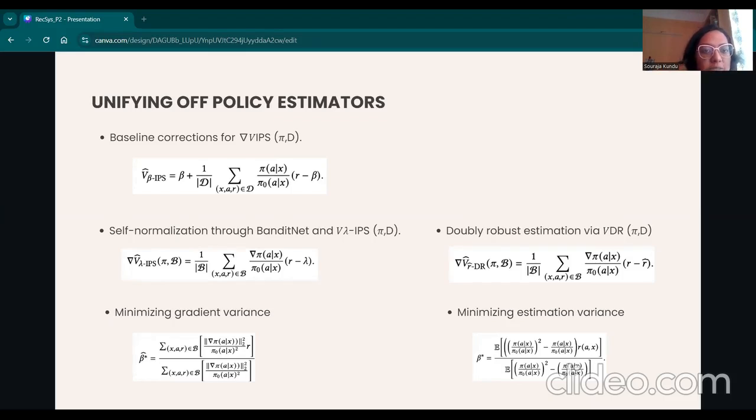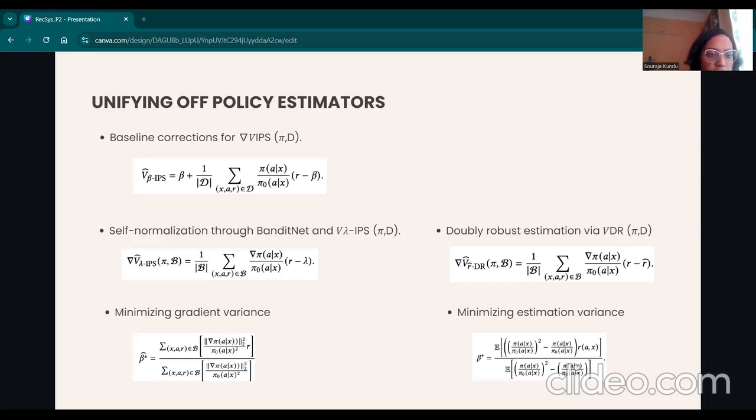A brief description of the other offline estimators which this beta IPS method unifies. The first one is self-normalized importance sampling, which uses a multiplicative control variate to rescale VIPS, and the scaling factor is an asymptotically unbiased and parameter-free self-normalizing IPS or SNIPS estimator, which is nothing but the summation over all the importance weights. Importance weights means pi of a given x divided by pi naught of a given x.